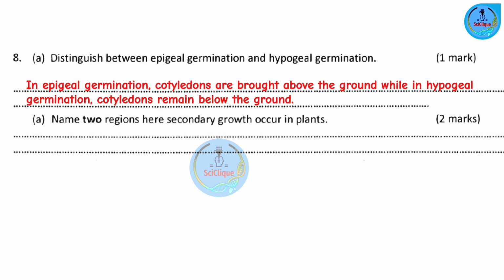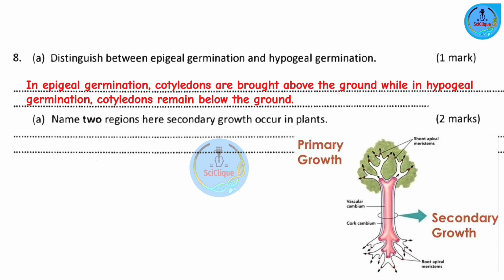Now when you talk about secondary growth, this is responsible for increasing the girth, the thickness of the plant stems and roots. This process mostly occurs in dicotyledonous plants and gymnosperms. It's very rare in monocots, okay? So when you talk about any type of growth in plants, this occurs in the meristematic tissues. Now, meristematic tissues are of two types. We have the apical meristem and the lateral meristems.